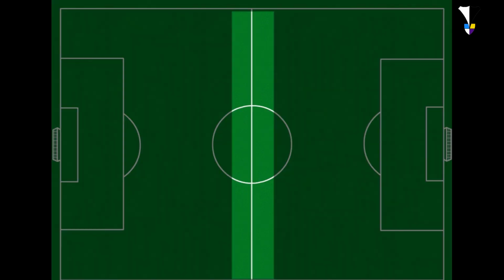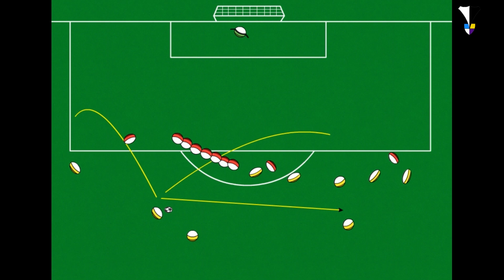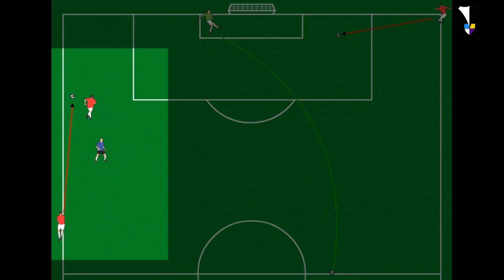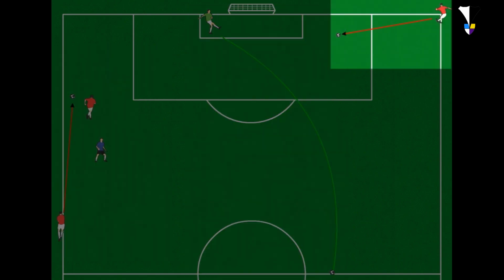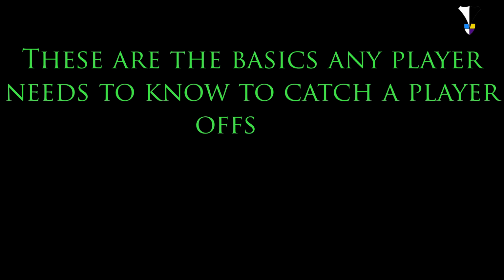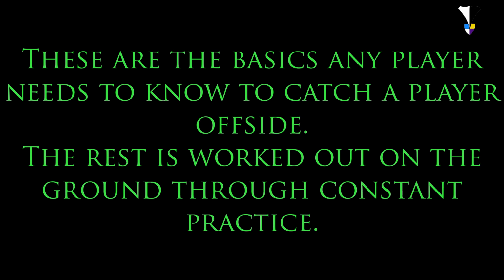It's very risky to try and catch offside near the halfway line. Offside should not be an option for an opposition free kick inside the half. It's too much of a risk. And finally, you can't catch offside of a throw-in, goal kick and corner. These are the basics any player needs to know to catch a player offside. The rest is worked out on the ground through constant practice.